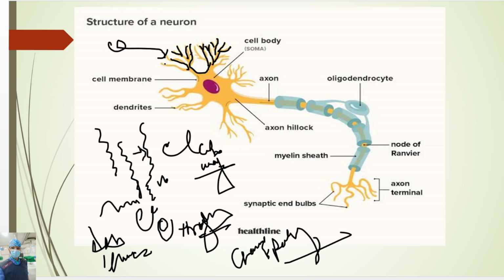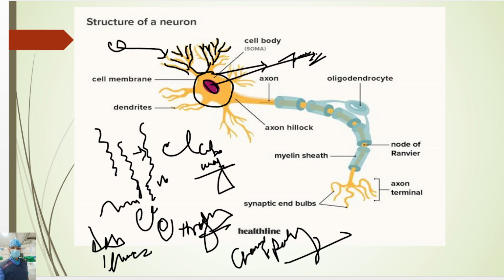Like this, these are the projections, and this is called the cell membrane, a membrane which protects the cell body. Then this is the cell body.